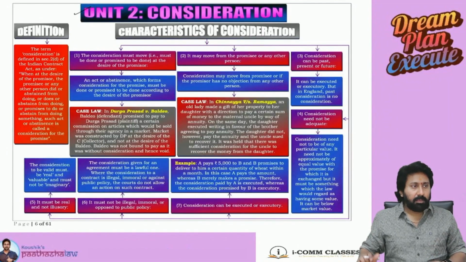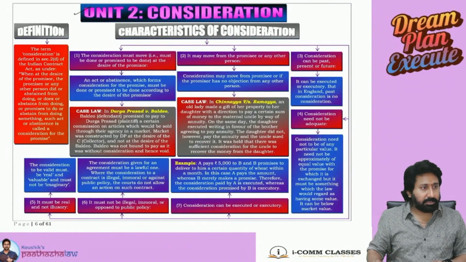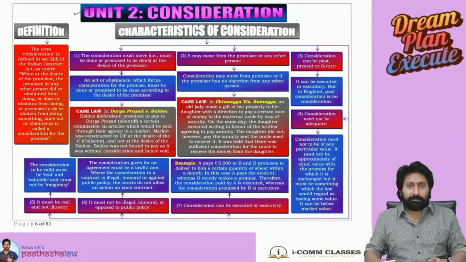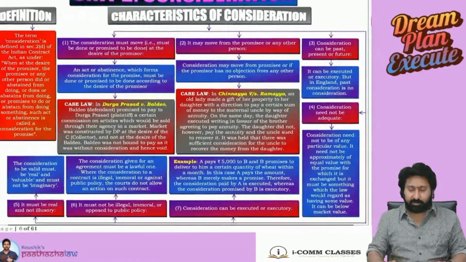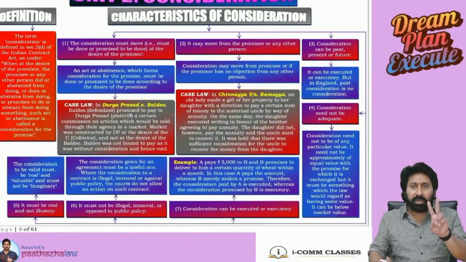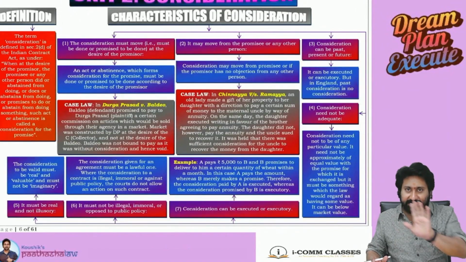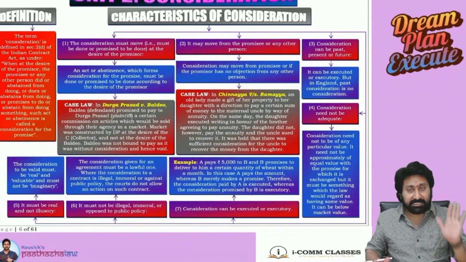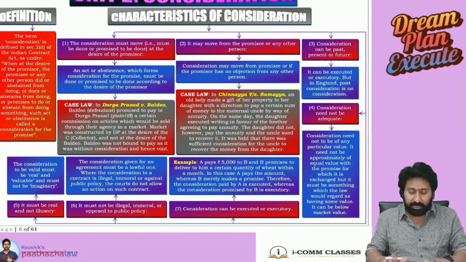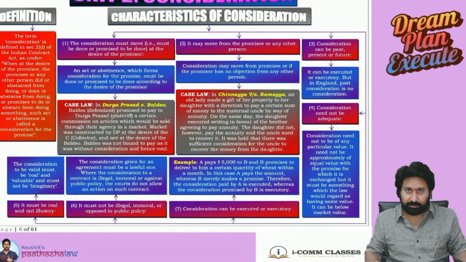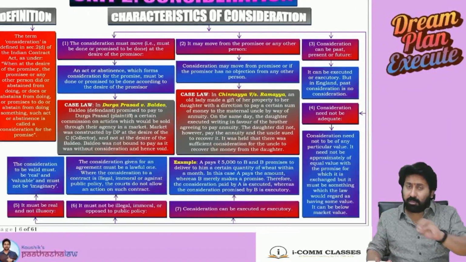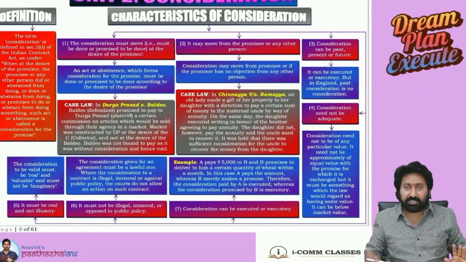Okay, one. So let us move on into the main concept. Name of the chapter is consideration. Consideration is the unit number 2 of Contract Act. The best method to prepare Contract Act is, as I already said, first complete 1, 2, 5, 6. The 2, 5, 6 are very simple, so let us first cover those. In this session, I am going to cover consideration first. Less time, more concept and more marks. This is our target now.